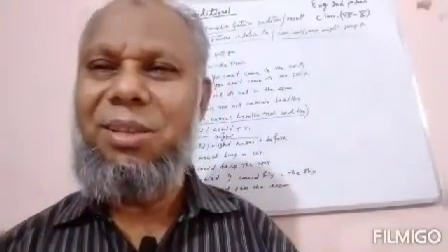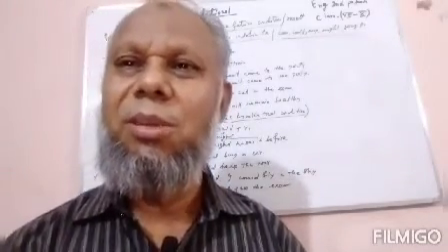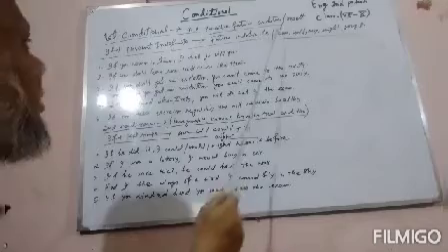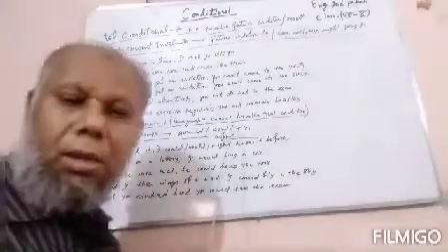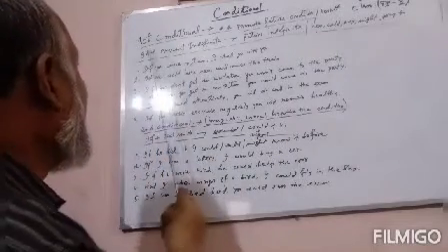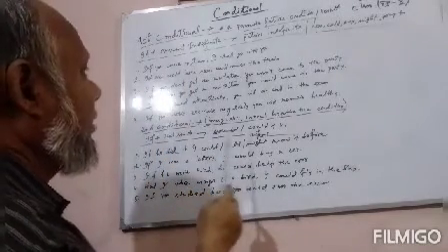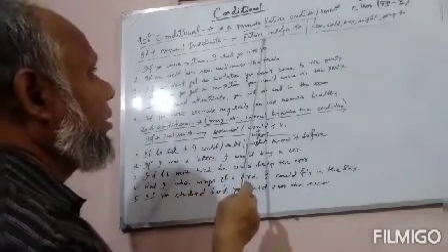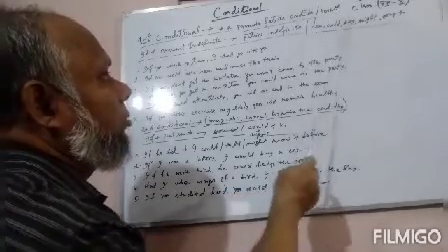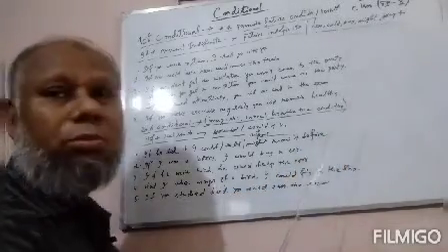Dear learners, now I am going to discuss first conditional. Have a look. First conditional means a possible future conditional, and the structure is if plus present indefinite tense, and the last clause will be in the future indefinite tense. Of course, can, could, may, might, going to is also possible.